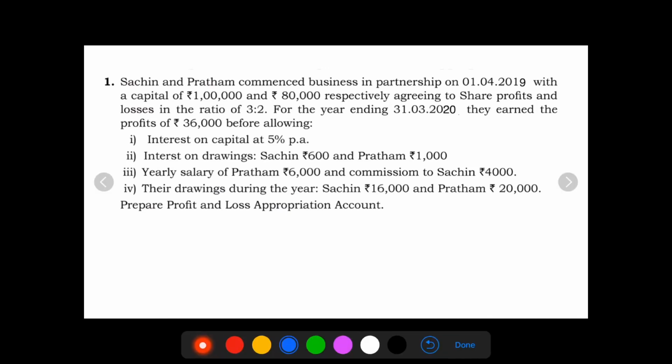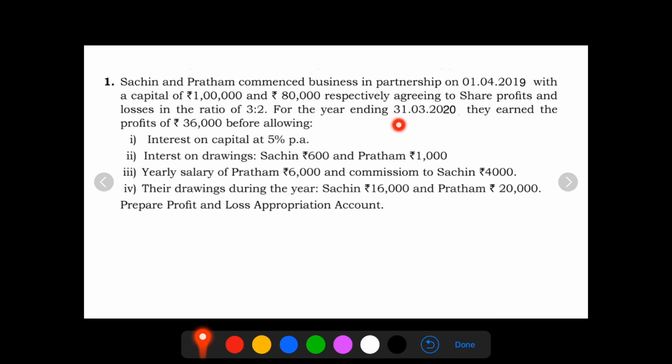The first problem. Sachin and Pratham commenced business in partnership on 1/4/2019 with a capital of rupees 1 lakh and rupees 80,000 respectively, agreeing to share profits and losses in the ratio of 3:2.